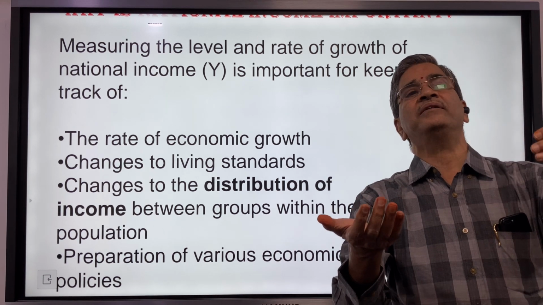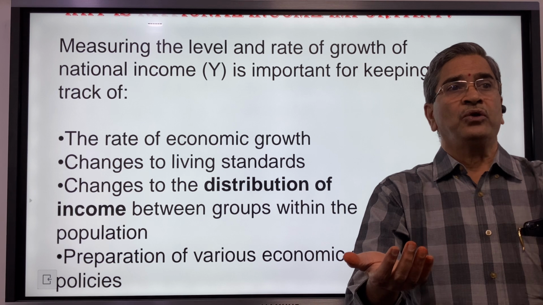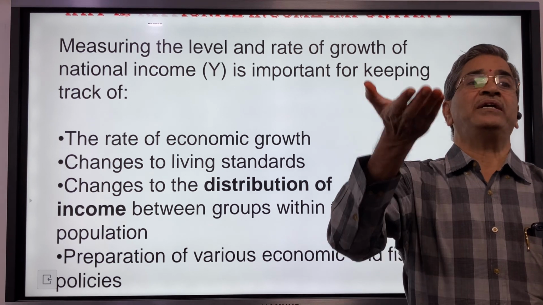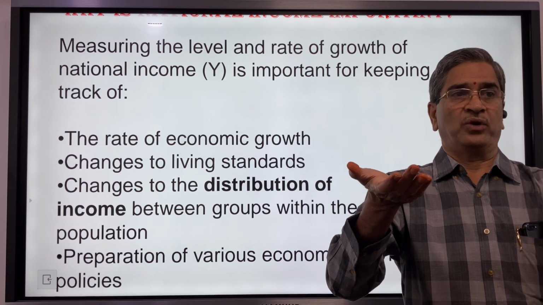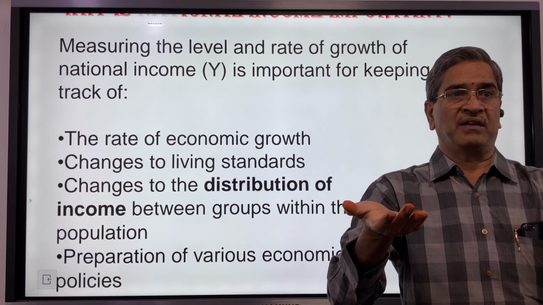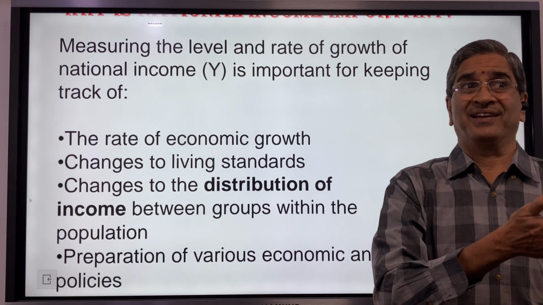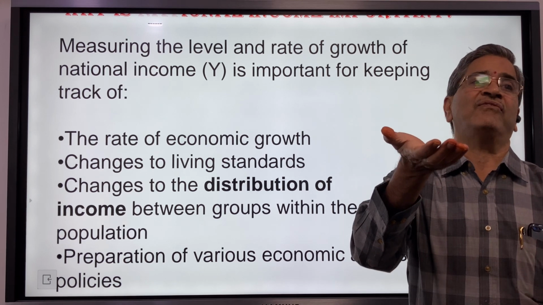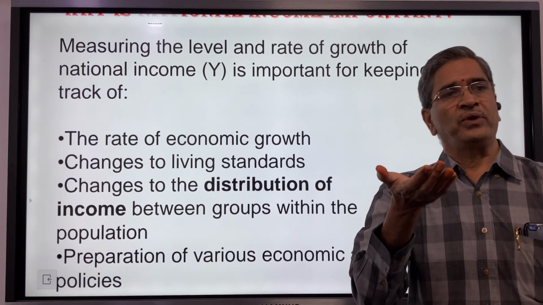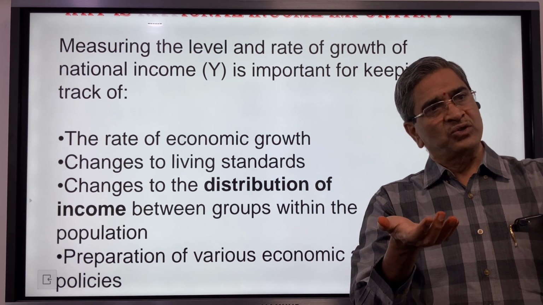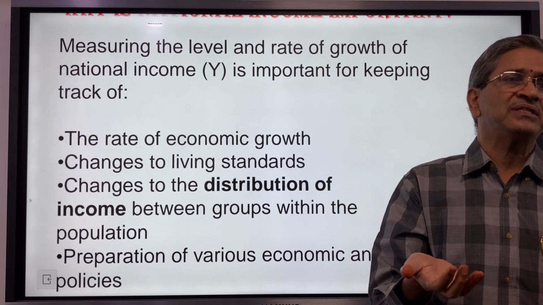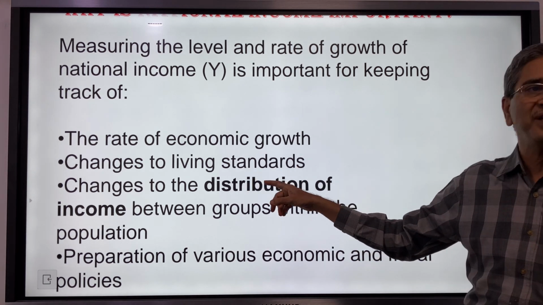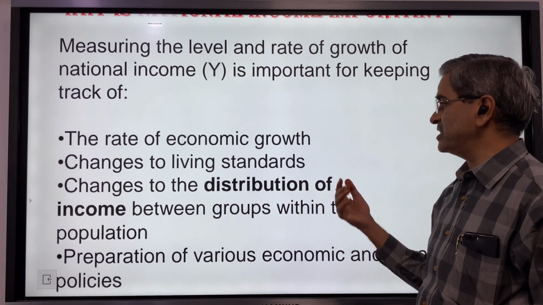If you want to maintain the same living standard, your income must grow along with the expenditure, that is dearness allowance or whatsoever it is. In the name of dearness allowance or whatsoever, employees will get, but others also should get. So to meet the increased level of prices, you need to increase the income. So you should measure how much was the income earlier, what is the income today. That only will help you in measuring the changes to the living standards.